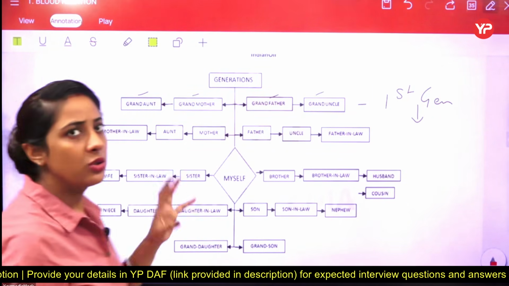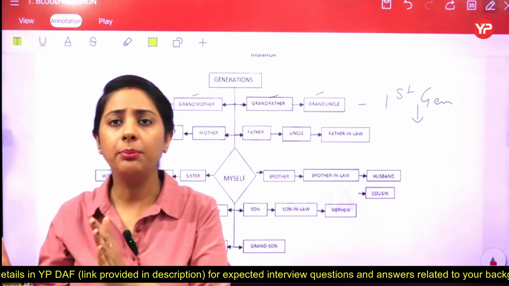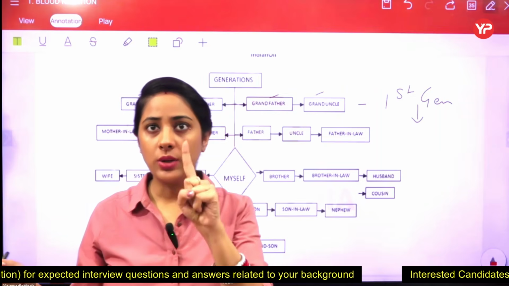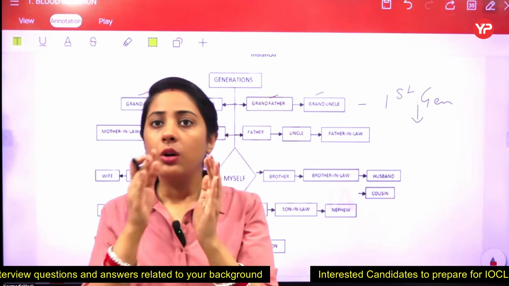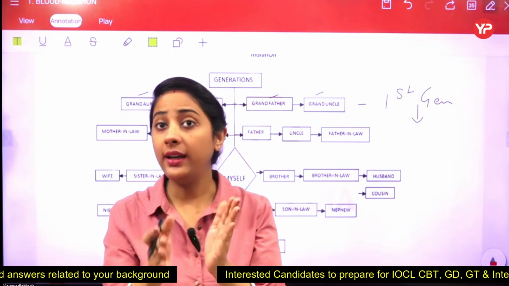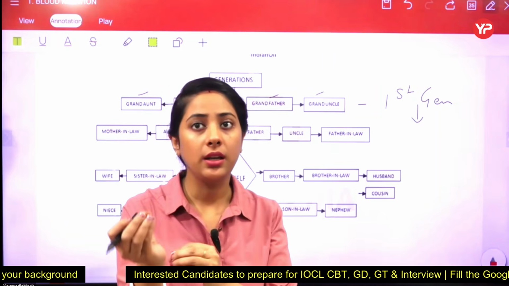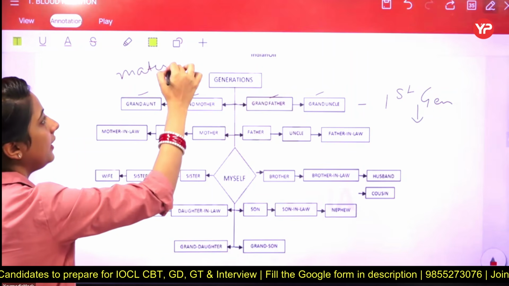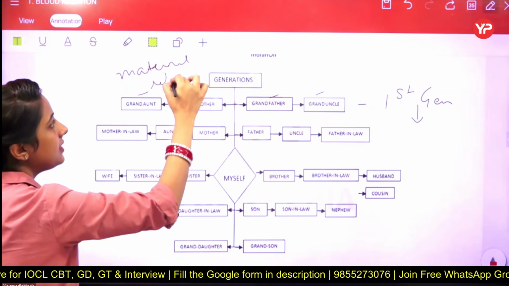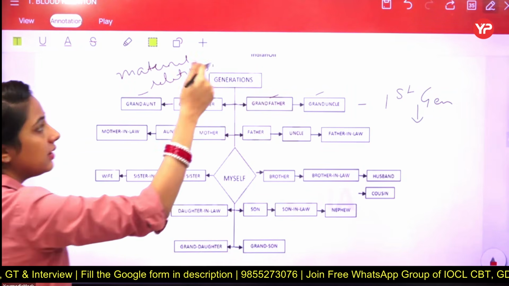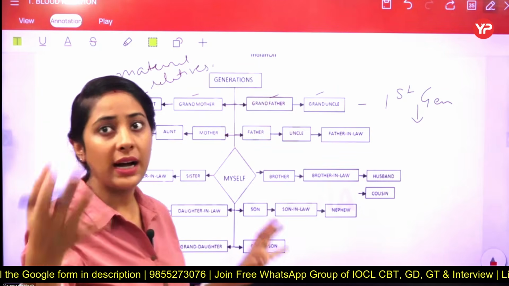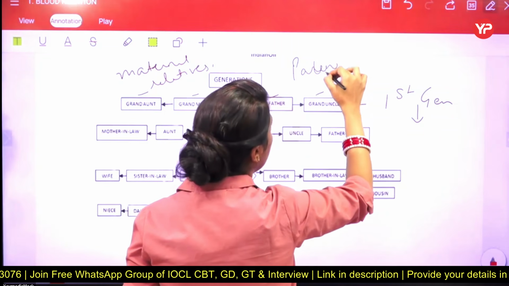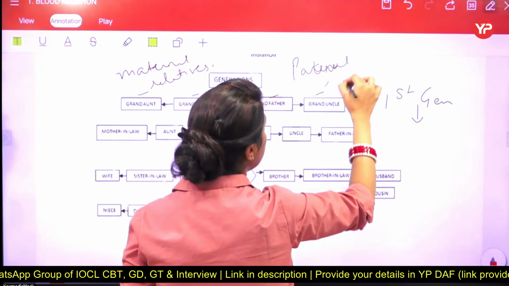These are the points. So here they are saying that grandmother and grandfather, that is from your mother side as well as from your father side. Students, now understand this one. Those relatives who are related to you by your mother is considered as maternal relatives. So they are used to be said as maternal relatives. And the relatives which is related to you by your father's side, so they are known to be paternal relatives.